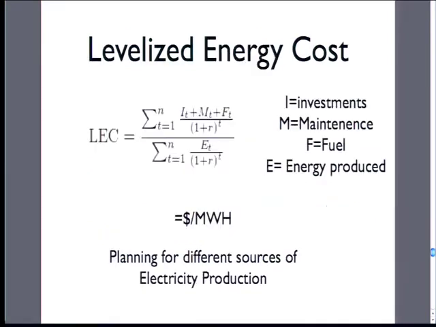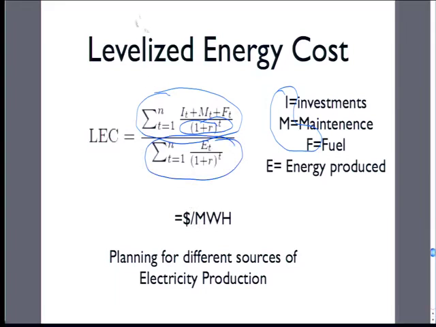So this thing is called levelized energy cost. You don't have to memorize this formula, but let's just say we're going to sum up the costs: capital cost, maintenance cost, fuel cost. We're going to have a term that discounts them back. And then on the bottom, we're going to have energy. We're going to sum up the amount of energy, the number of megawatts we're going to get out of there. And we're going to have this levelized cost of energy, sometimes LCOE as well. And it's going to be in dollars per megawatt hour, or it can be cents per kilowatt hour.